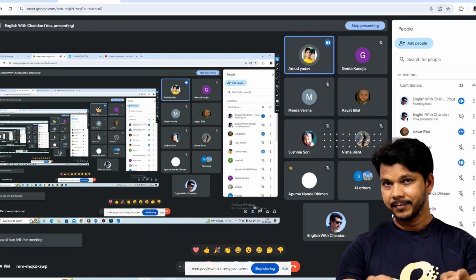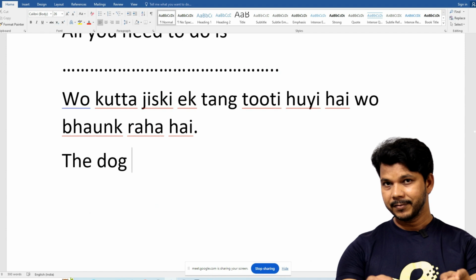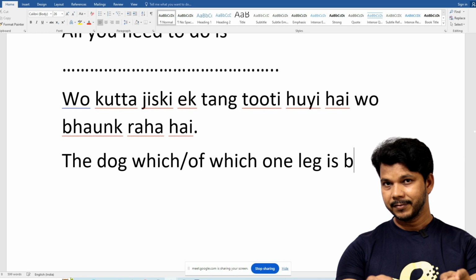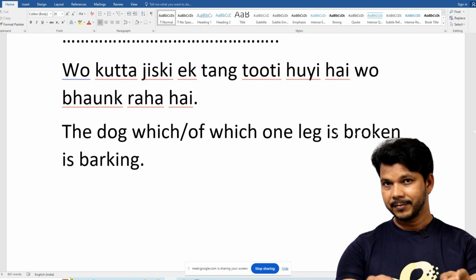Okay. So now, the dog. Now you cannot say whose to a dog, so you can say either which, or sometimes people say of which. The dog which one leg is broken is barking. Broken, टूटी हुई ना, broken. Is barking. वो is barking. Okay. This is the extra information.